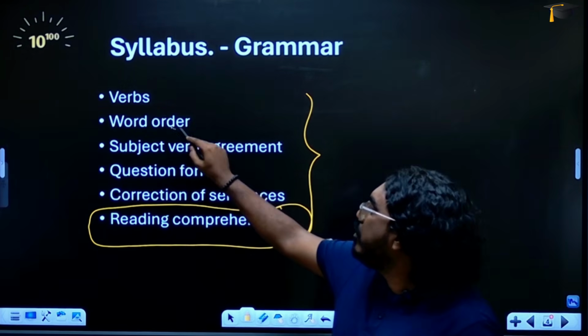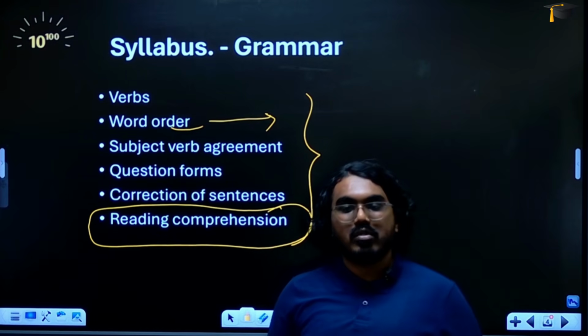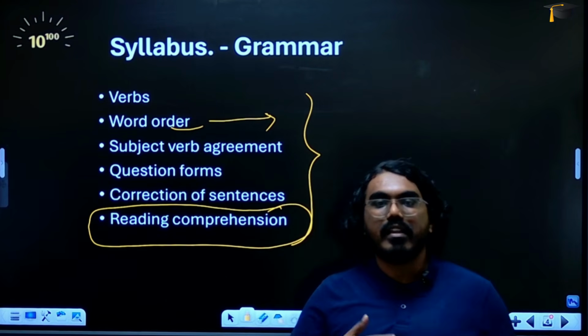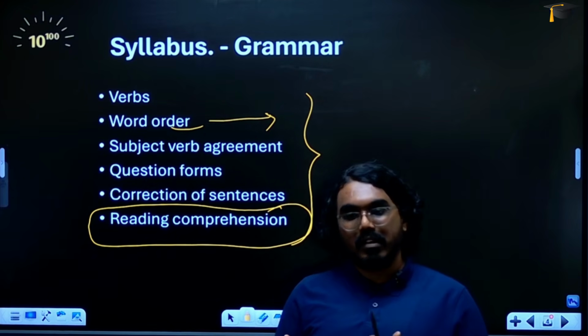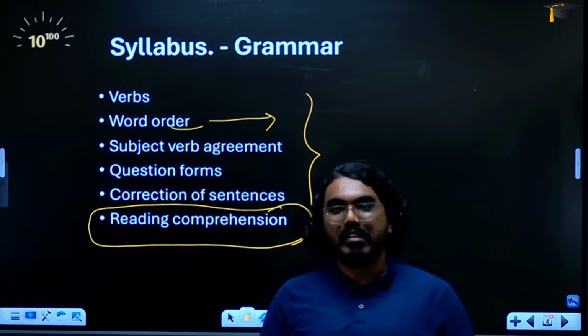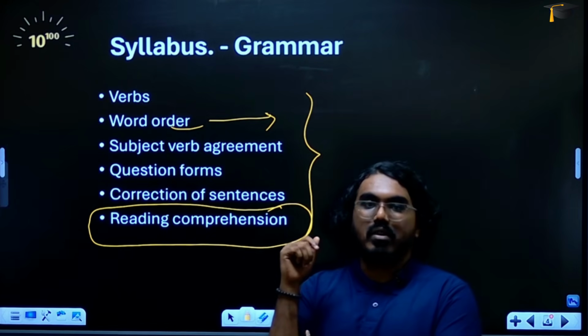Word order, they'll give you a jumbled sentence and you are supposed to arrange it in the right word order, right? So that is the type of exercises. You can again refer to the question bank that is released by the board or even the workbook. If you just try to solve some of these questions, I think you'll get a good understanding.